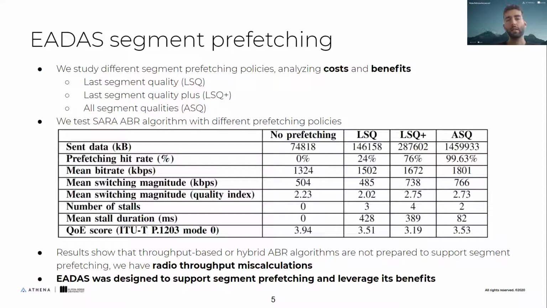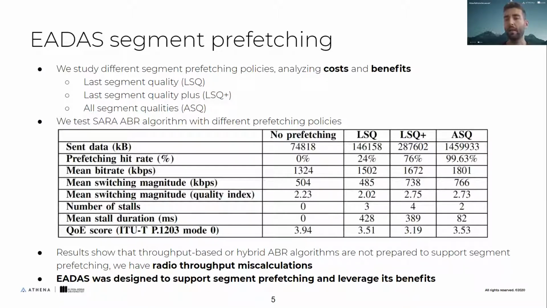EADAS supports segment prefetching. In this paper, we study 3 different segment prefetching policies, analyzing the costs and benefits. We use last segment quality, we call it LSQ, where we prefetch the last segment quality to the edge, so it's available to the user with low latency. And last segment quality plus, this is we prefetch the same quality, one above or one below, and all segment qualities, we prefetch every segment quality.